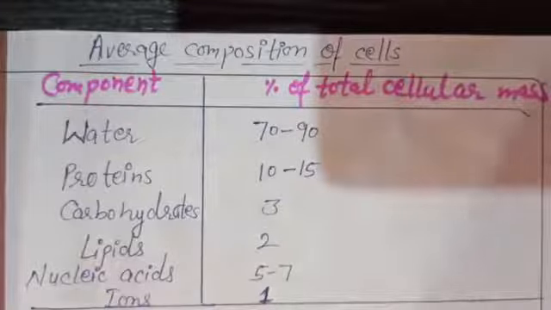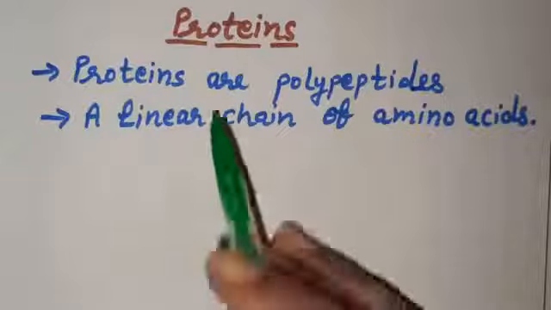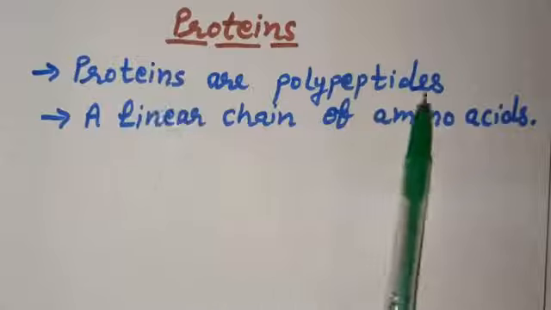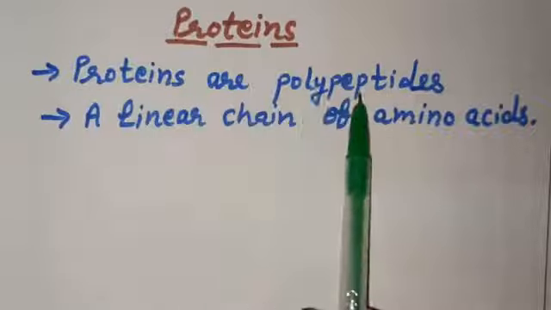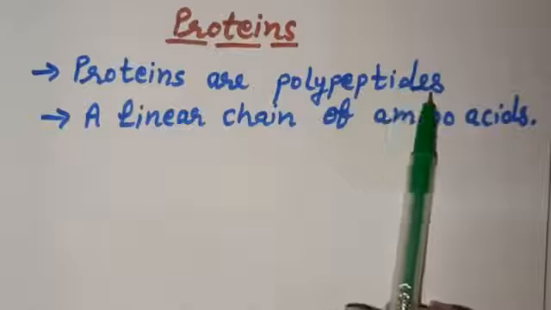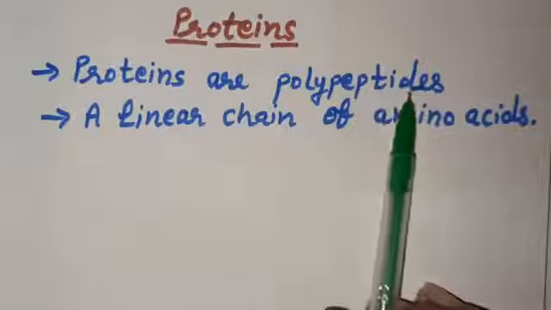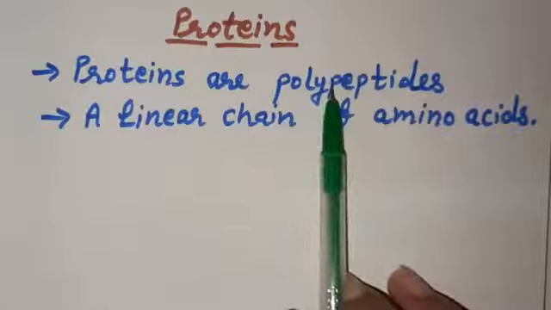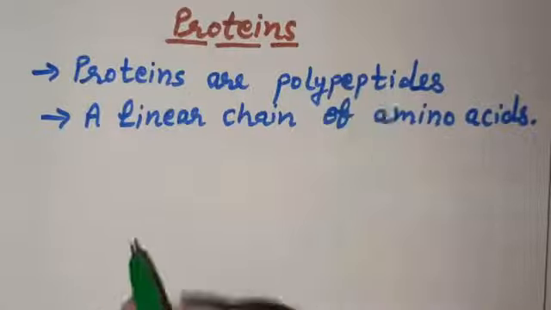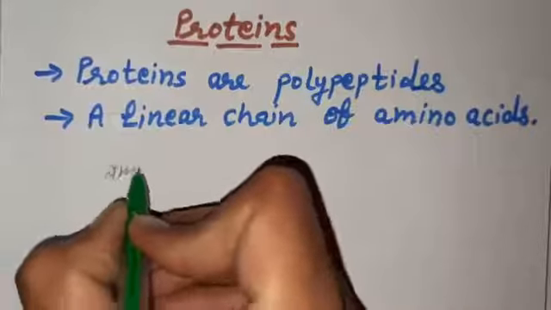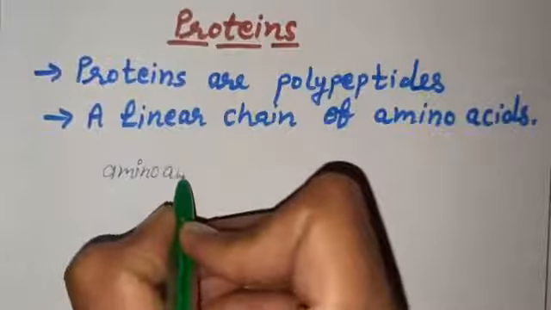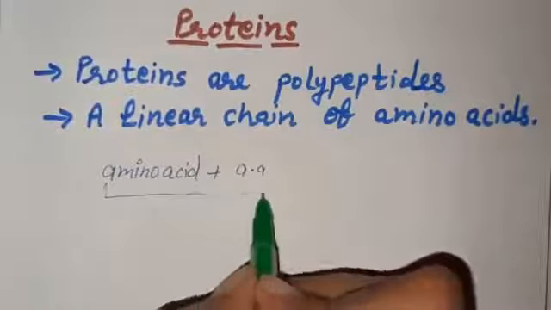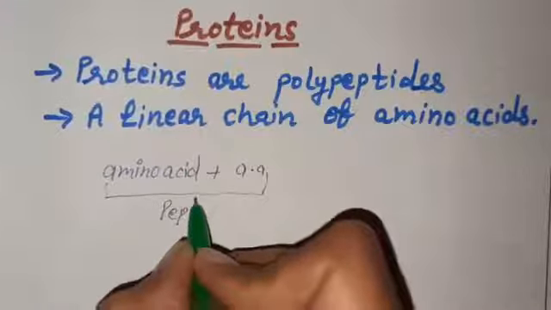Okay. The next type of biomacromolecules about which we will discuss today are proteins. And proteins are polypeptides. Polypeptides means many amino acids are present here to make a chain, combined together with the help of peptide bond. So polypeptide. When two amino acids combine together, amino acid plus one more amino acid, this is called a peptide.